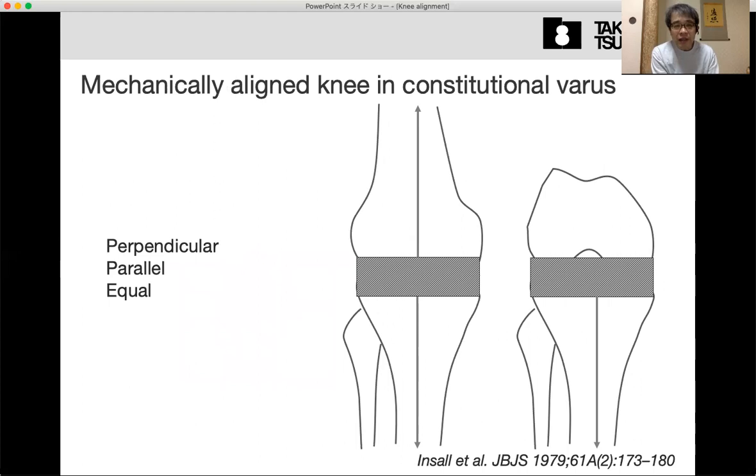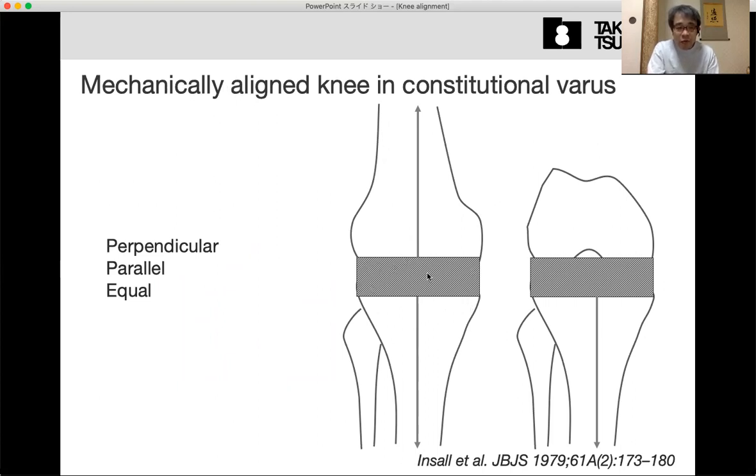So this is a very classical cutting policy of the knee arthroplasty. This is a gap. To make the gap, we need to cut perpendicular to both the femoral and the tibial mechanical axis.